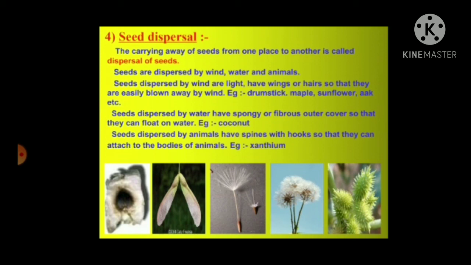Seeds dispersed by water have spongy or fibrous outer cover so that they can float on water. Example: coconut. Seeds dispersed by animals have spines with hooks so that they can attach to the bodies of animals. Example: xanthium.